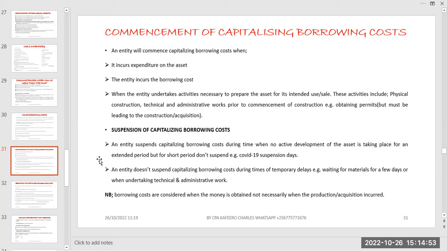Actually, for you to recognize those borrowing costs, it doesn't necessarily mean that you first start the production or the construction and then begin recognizing them. Since this money is coming to do something that is going to take a long time, there are certain steps you go through.